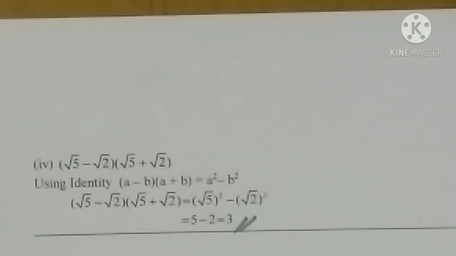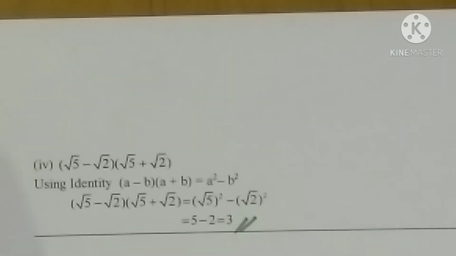Fourth question. Root 5 minus root 2 into root 5 plus root 2. Which identity is here? a minus b into a plus b, that is a square minus b square. In place of a it is root 5. In place of b it is root 2. So when we are expanding this one, what is the answer we are getting? a square minus b square.